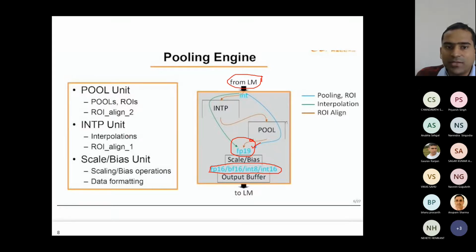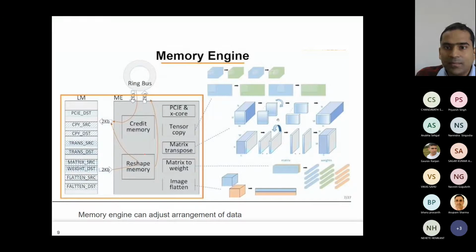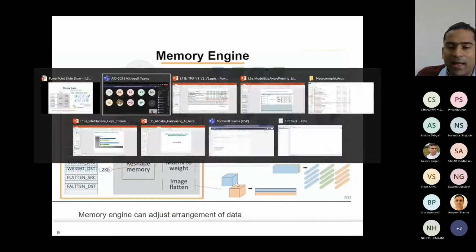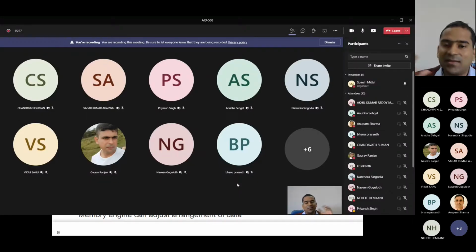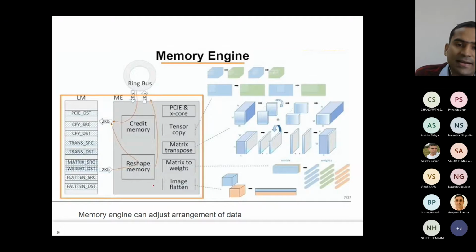So int P is, I think, interpolation, and here the pooling unit is there. Now this is the memory engine, which can adjust the arrangement of data. In this course, we have not discussed the effect of data layout changes. One small example we discussed is tiling, where storing data in row major versus column major order could give a different number of cache misses. There are more complicated examples. Here it reshapes the data if required, does matrix transpose and so on, or flattens the image to improve memory access efficiency.